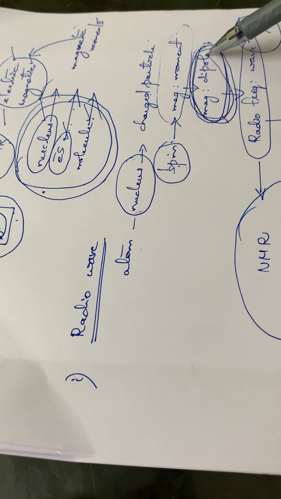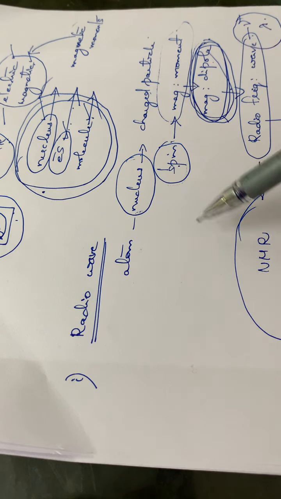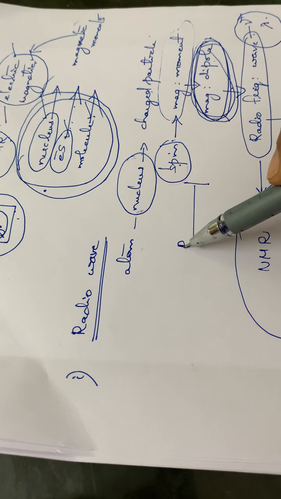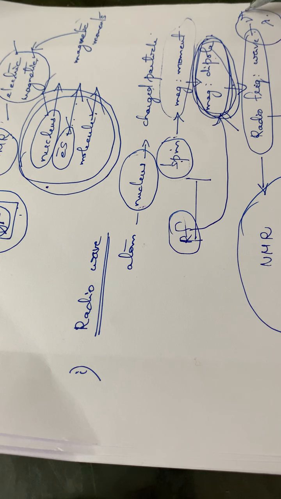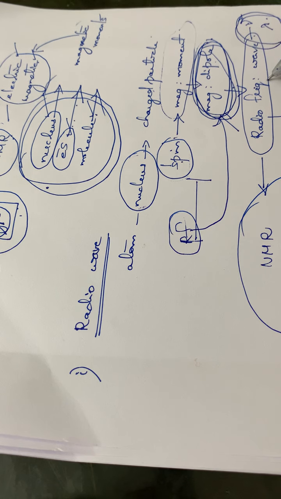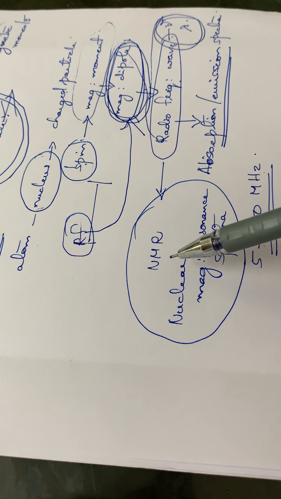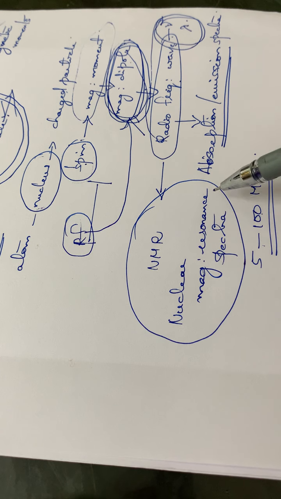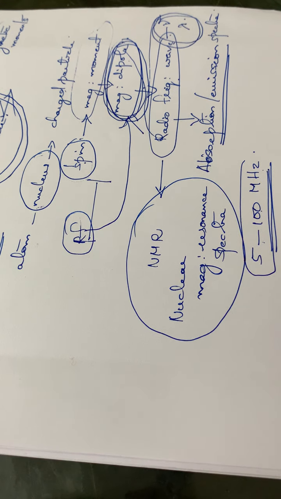This magnetic dipole will be interacting with the electromagnetic radiation, that is, the radio frequency part of the electromagnetic radiation, and as a result it will be absorbing radiation of a particular frequency, that is, radio frequency waves will be absorbed or emitted. As a result, we obtain the NMR spectra, nuclear magnetic resonance spectra, at about 5 to 100 megahertz. You have to go into this NMR spectra in detail.